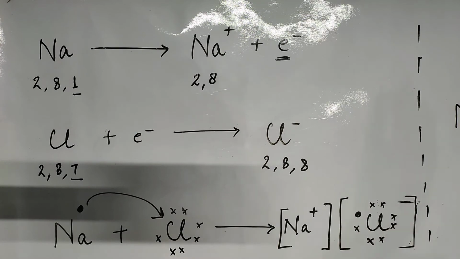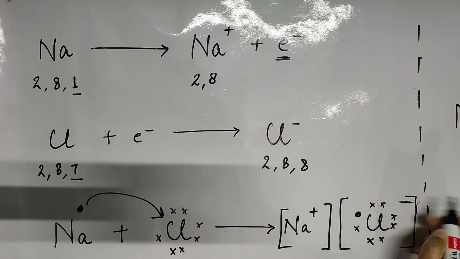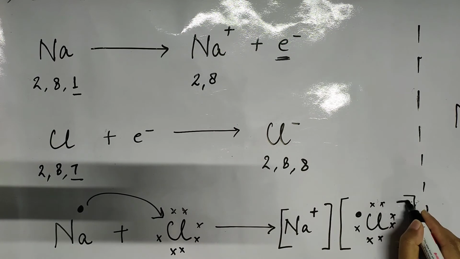Is it okay? So the thing you have to remember here is that first of all you write the symbol of the elements, sodium and chlorine, and then you show their valence electrons. In this case it is 1, in this case it is 7. The other thing to remember is to show them with different symbols. That is why for sodium I chose a dot, and for chlorine I chose a cross. After losing one electron, sodium acquires a 1 plus charge, and after gaining one electron, the chlorine atom acquires a 1 minus charge. So this is very important.